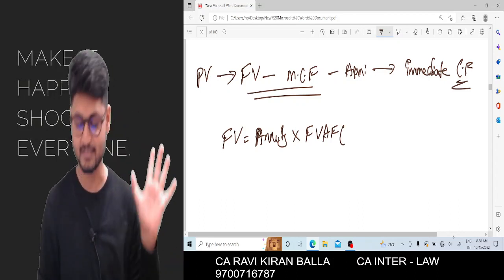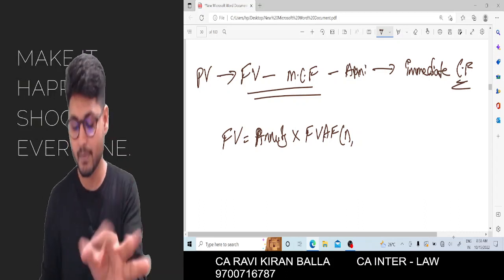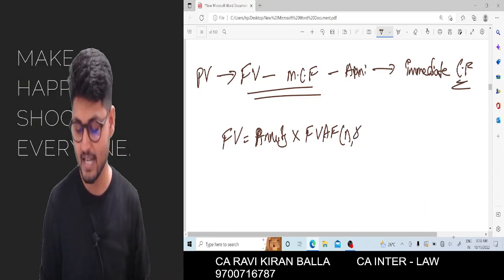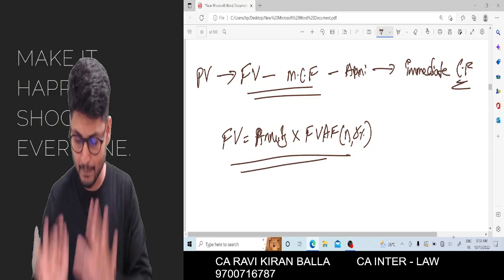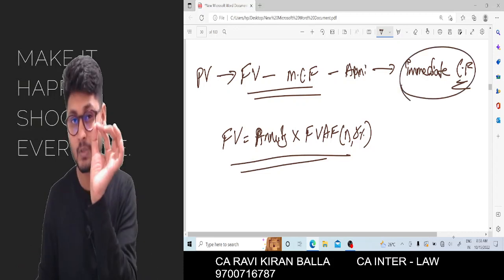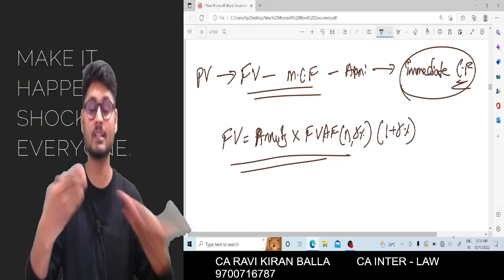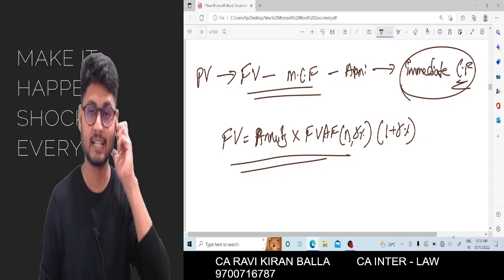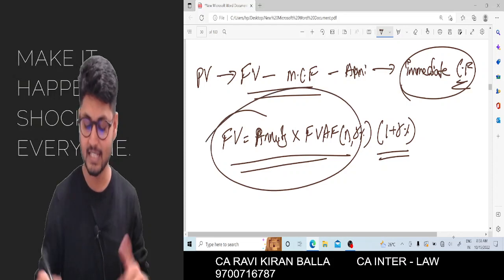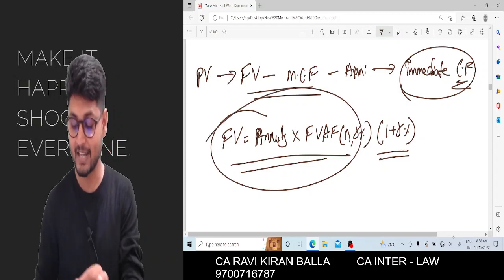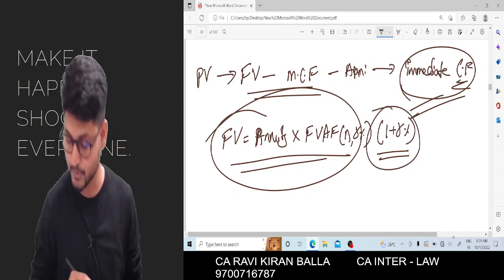In that example it is 7 years, so n is 7, and r is 14 percentage. Hence I am writing it as n comma r. This is the formula we need to repeat for immediate cash flows also, but there is only one difference: into 1 plus r percentage. We need to further multiply the entire figure by 1 plus r percentage, and that gives you the future value for immediate cash flows. This is the only thing you need to remember.